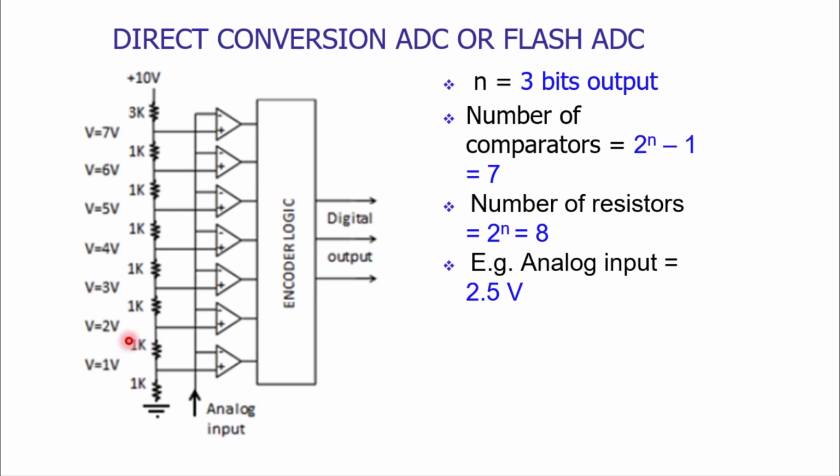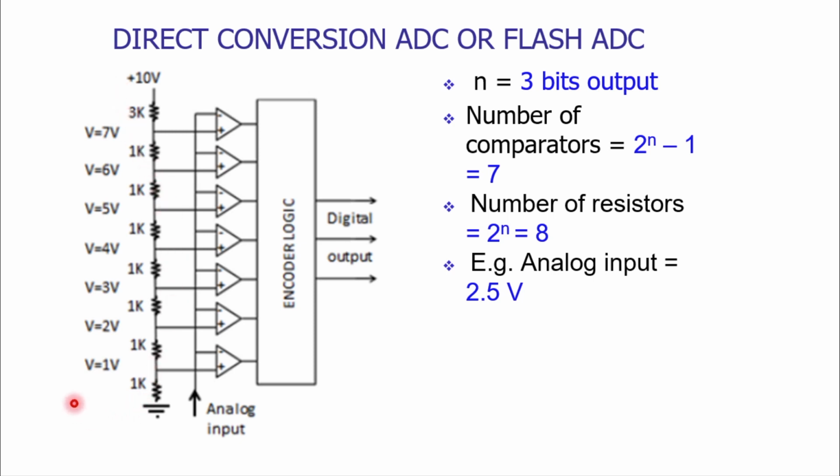There is an increment of 1 volt from the first comparator to the second, then 3 volts, then 4 volts, 5, 6, 7, and at the last it would be increased by 3 to have the maximum value of 10 volts for the conversion.